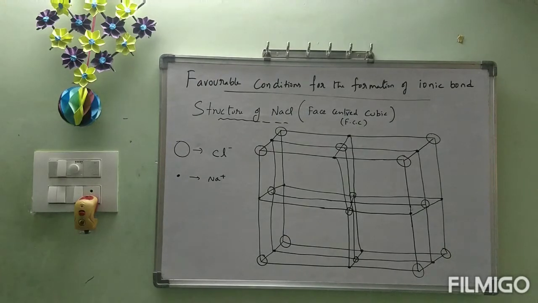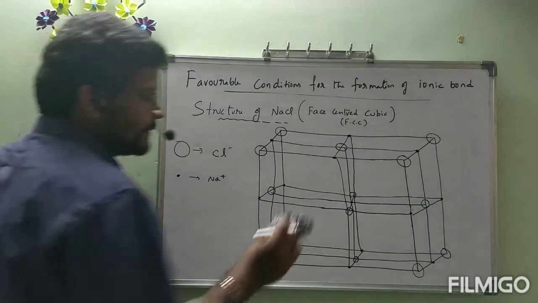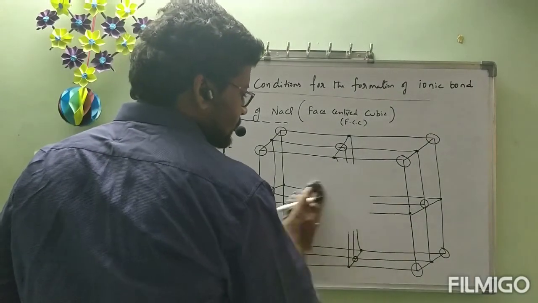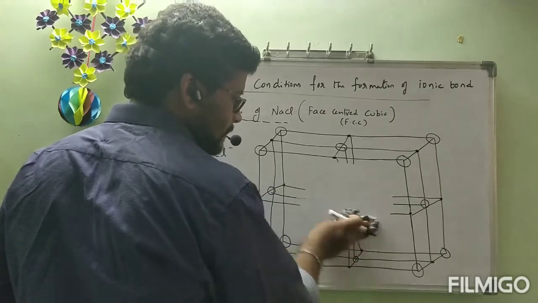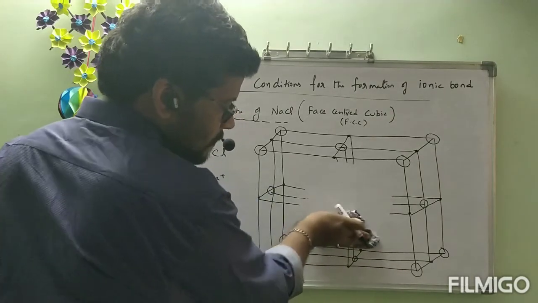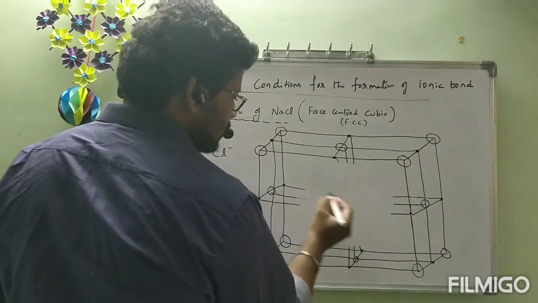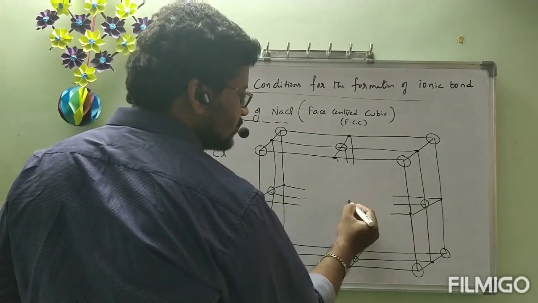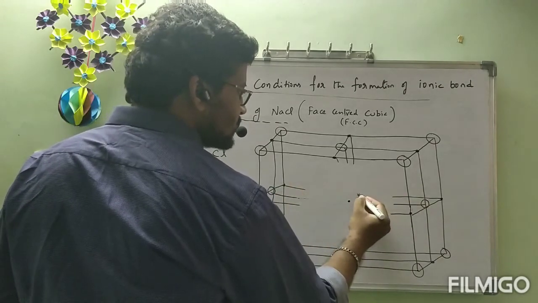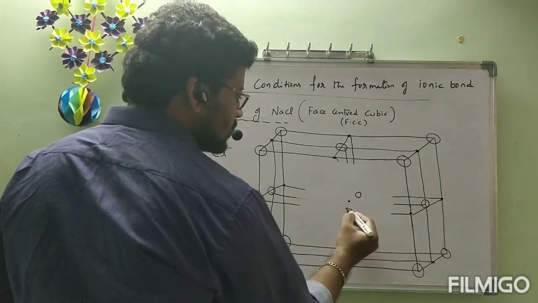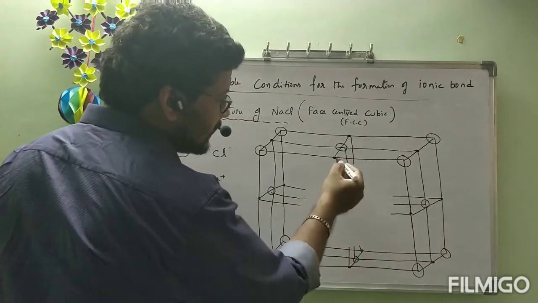That is the structure of NaCl. Okay, just one thing, the middle a little bit inclined. If I draw, it is better. I will draw, one minute. Between these two circles we have a dot. Between these two dots we have a circle. So a little bit inclined I have drawn.